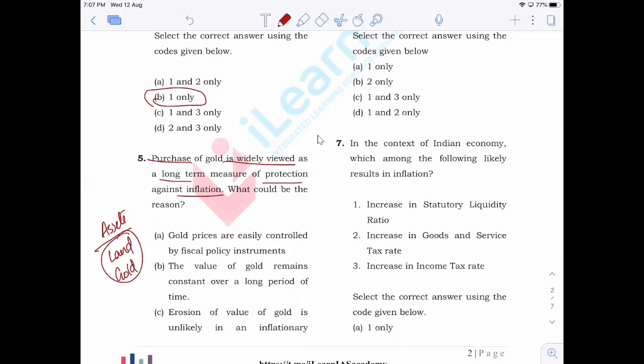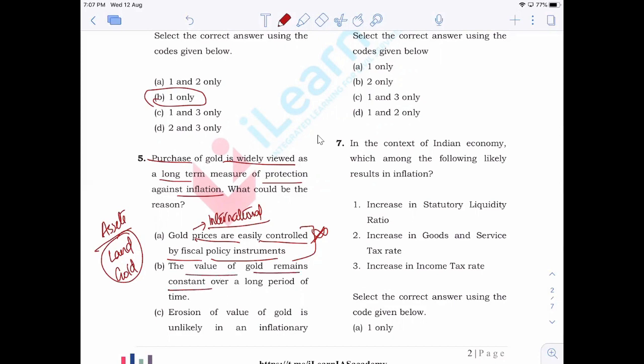Now, the first one: gold prices are easily controlled by fiscal policy instruments. Is it like that? No, because gold prices are influenced internationally. It is not through national or domestic measures, right? It is decided internationally. So as a result, it cannot be controlled by fiscal policy instruments. So that will be wrong, right? That statement itself does not have any logic. So you can eliminate it easily.